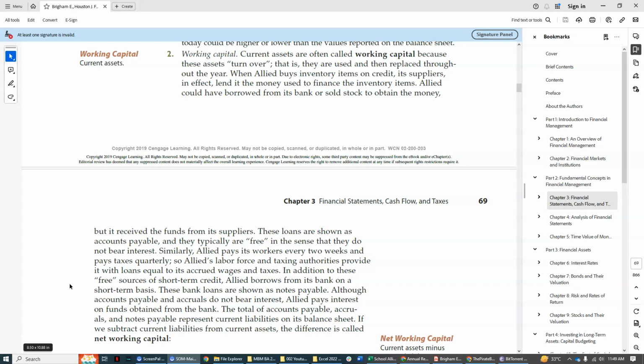Okay. Now, the working capital is telling only the current assets. We're not discussing the current liabilities. Because if we subtract the current liabilities, the term for that is what we call the net working capital. It means that our net working capital is not coming only from us. When I say net working capital, that is the amount that is coming from us.